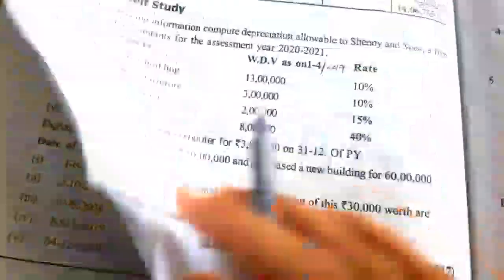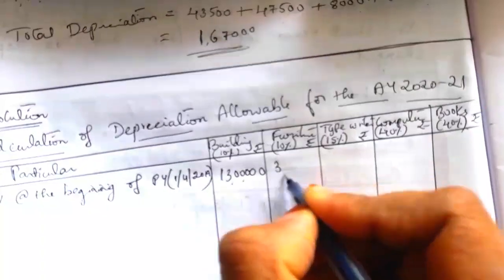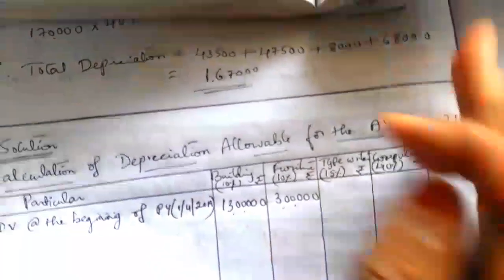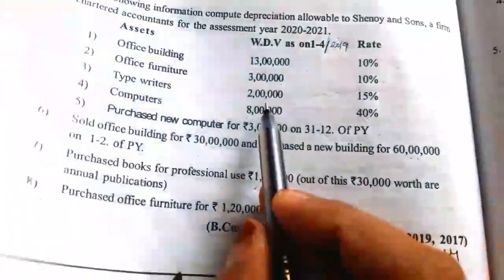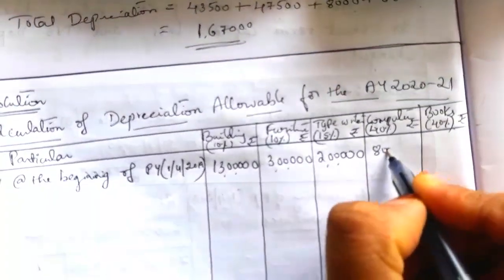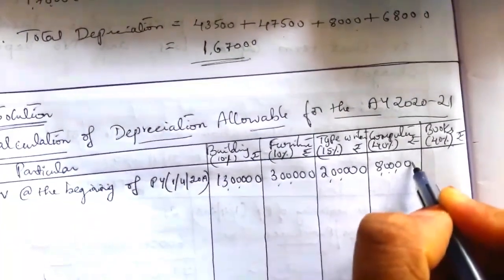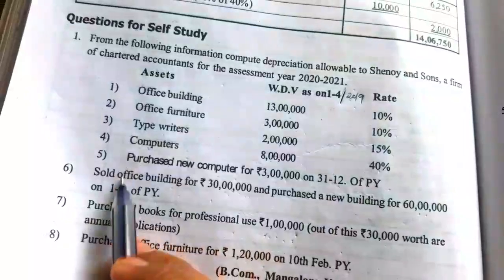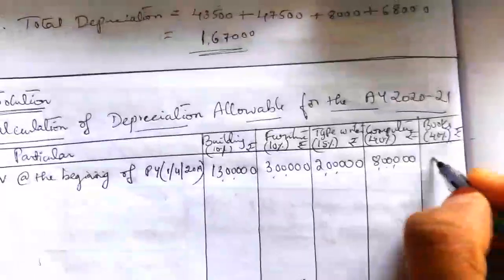Office furniture written down value is 3 lakh. Typewriters written down value is 2 lakh. Computers written down value is 8 lakh. And for books there is no written down value, so dash.